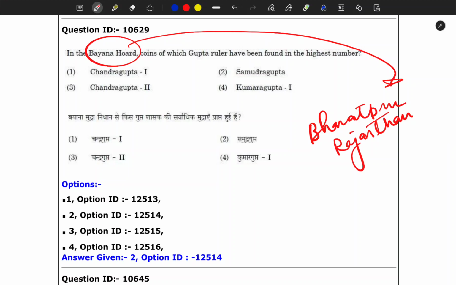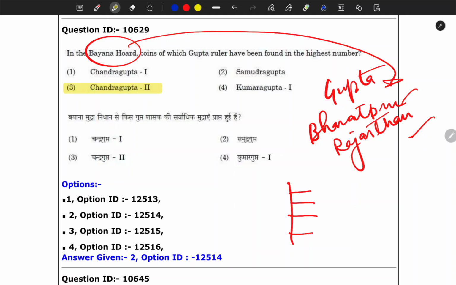Okay, so in reality what they do is, if they find something new, they will frame 2-3 questions on that and they will give those questions in the subsequent years. So if it is very important for them, they will ask again on this. So for your information, this is a Gupta age coin hoard from Bharatpur, Rajasthan, and there we find the highest number of coins of Chandragupta II. Okay, and then Kumargupta and Skandagupta. So there is no hoard of Chandragupta I and Samudragupta. So Kumargupta is at second position and Skandagupta third.